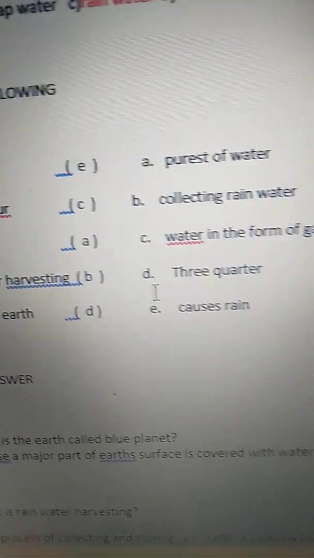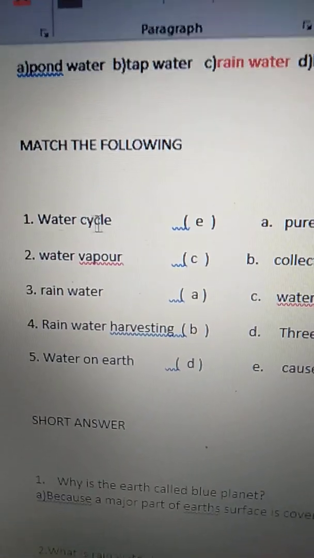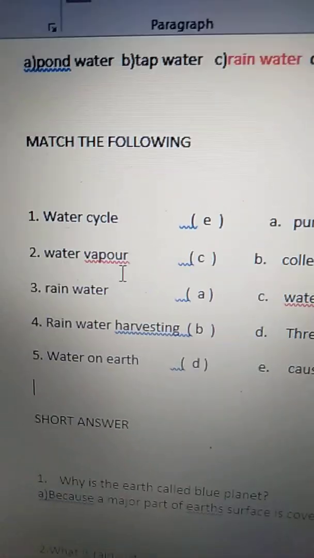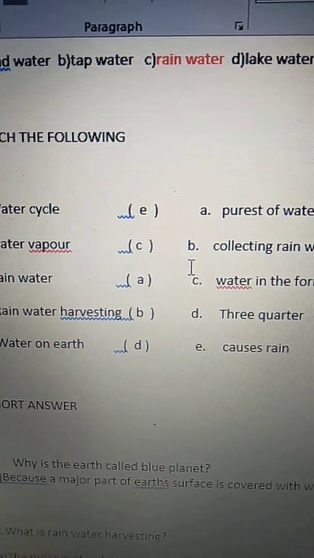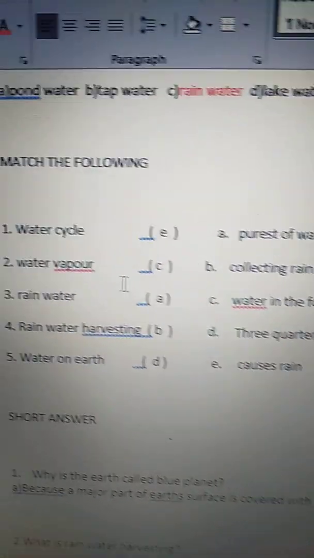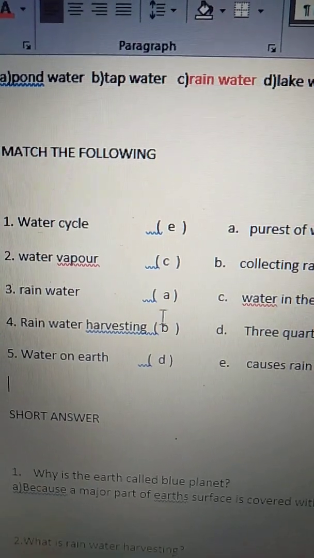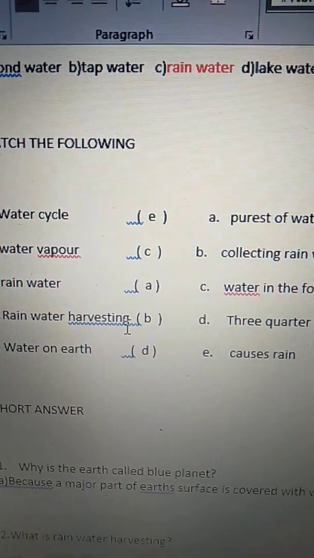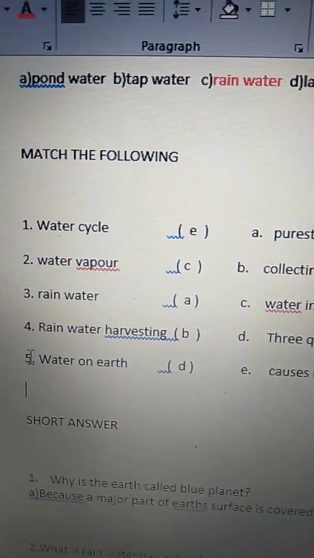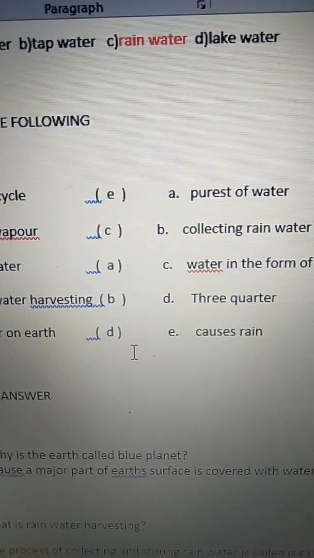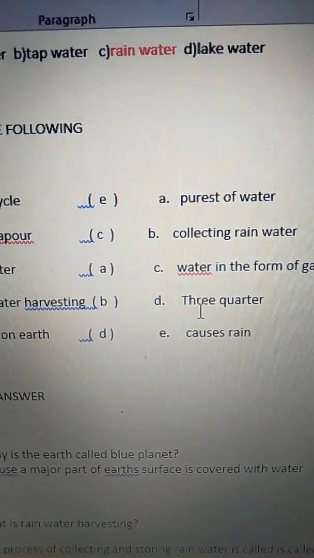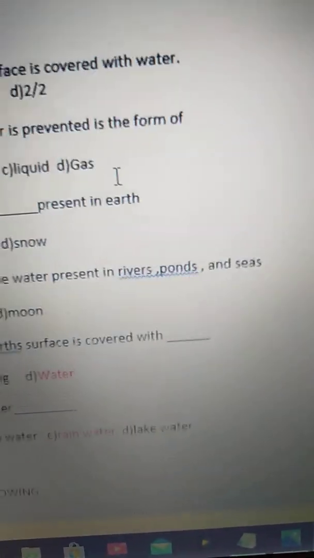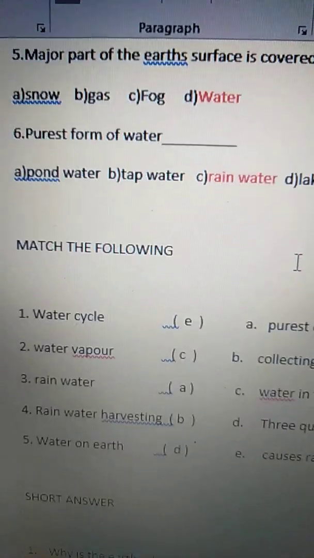Okay. Again I will repeat the answers. You see carefully, children. Water cycle. Option E, causes rains. Second one, water vapor. Option C, water in the form of gas. Third one, rainwater. Option A, purest of water. Fourth one, rainwater harvesting. Option B, collecting rainwater. Fifth one, water on earth. D, 3/4.